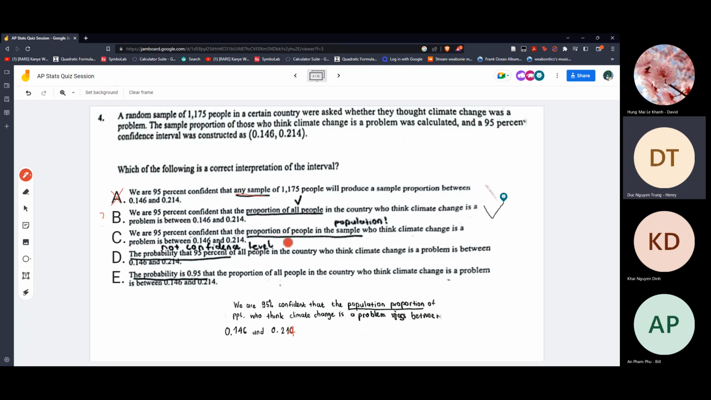And this one is the proportion of people in the sample, so it's wrong because it's about the sample. D is not correct because they don't state the confidence level; they state the probability of the people, which is not correct. It's really about knowing how to interpret the confidence interval. So that's number 4. Next, number 5.